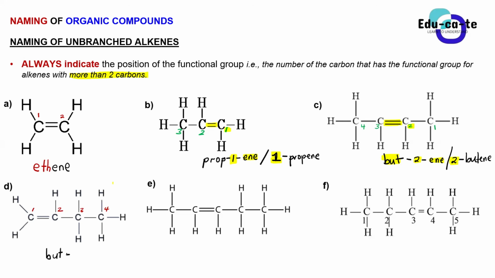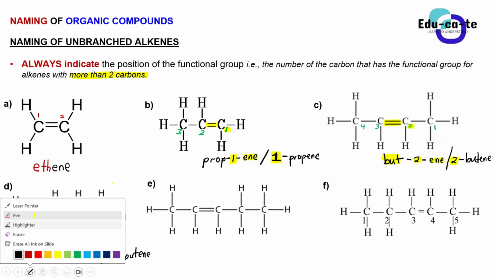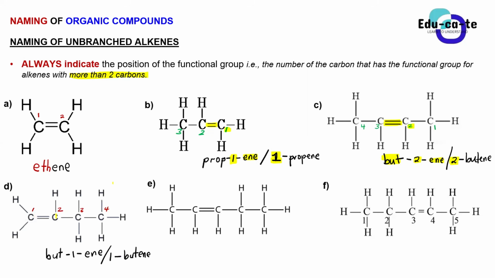What is the position? 1. Yes, Nobu? 1, sir. Yes, it's but 1 and it's in at the end. Or you can say that this is 1 butene. Okay, so it's now pretty simple, guys, for you to see that the double bond is between carbon 1 and carbon 2, but we're going to write carbon 1 as the position of the double bond. Reason being, we want the double bond to occupy the lowest position. So basically, this is 1 butene.